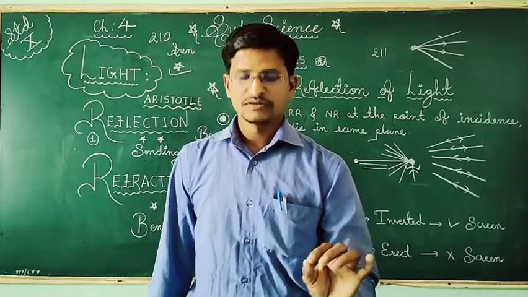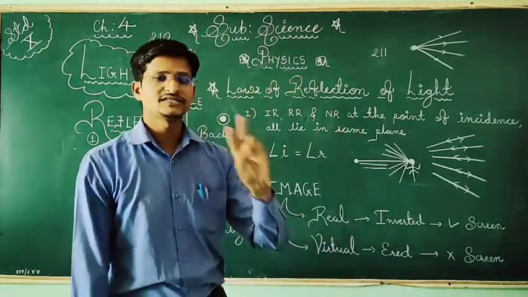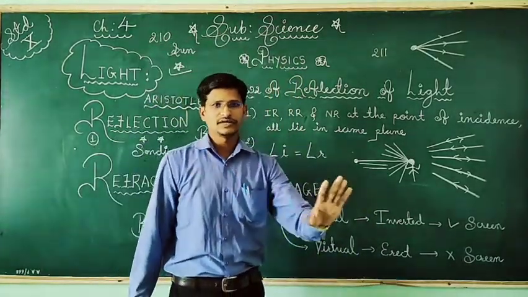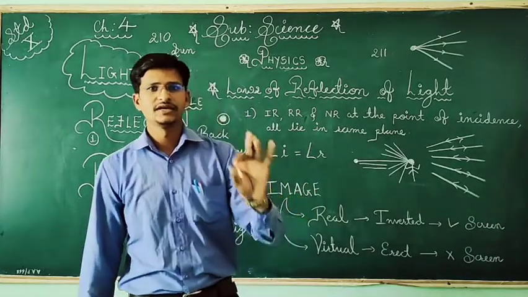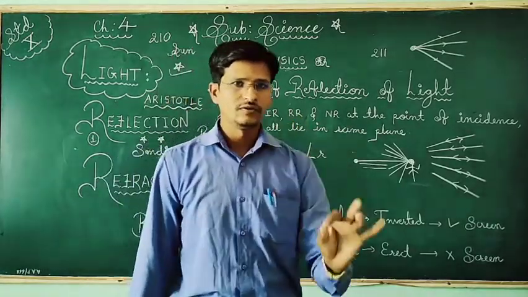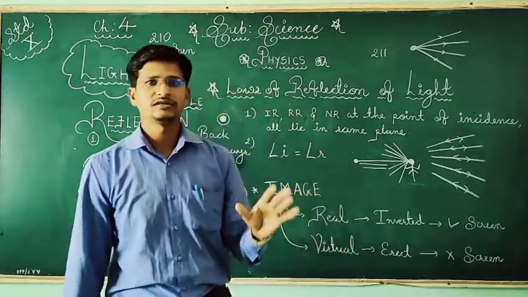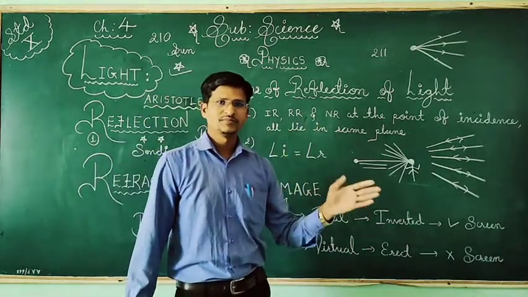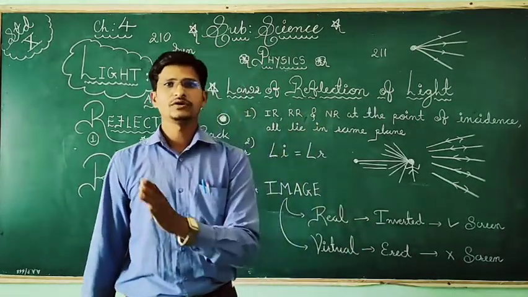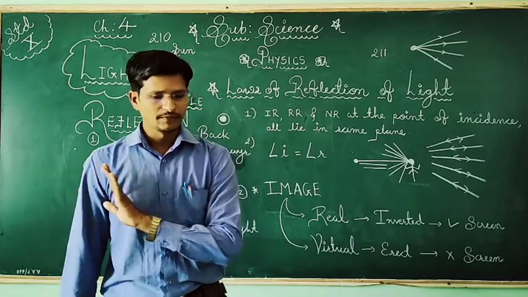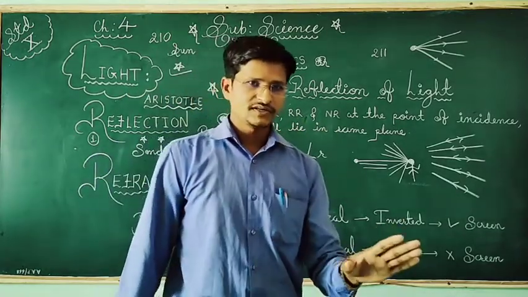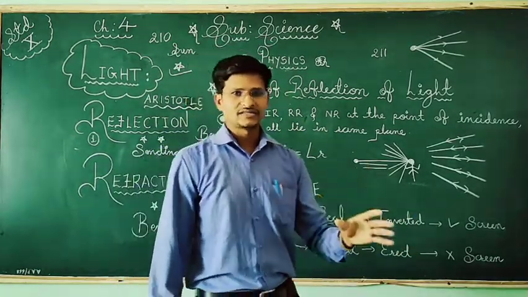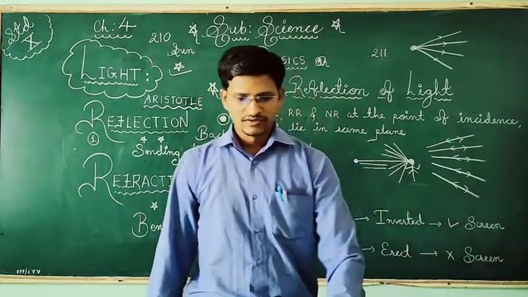Next, objects. Objects are of two types. You are all aware, in 7th standard it was there. Luminous object and non-luminous object. Luminous objects can emit their own light, and non-luminous objects do not emit their own light. So the sun is a luminous object, and planets are non-luminous objects.